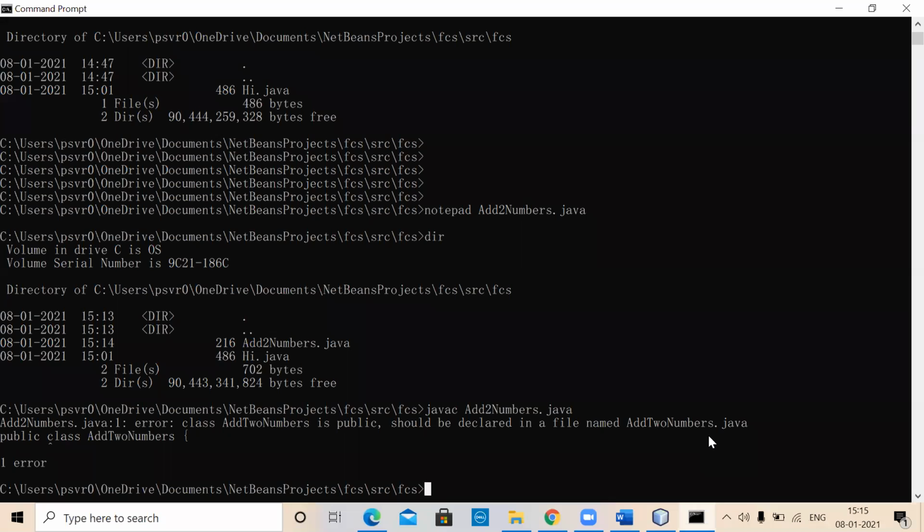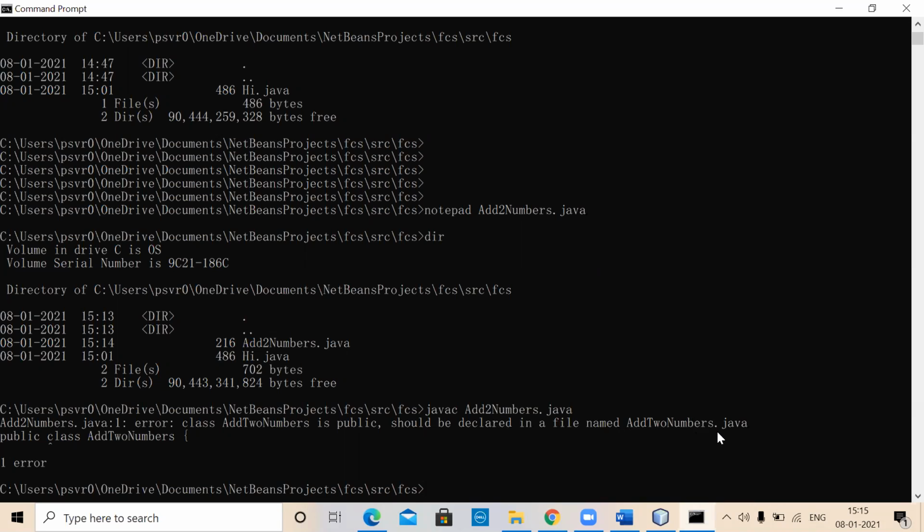So that's the problem. This is one good thing when you actually experiment without having anything in your mind, right? Because I'm giving the name of the file as AddTwoNumbers.java, whereas the name of the class is different.